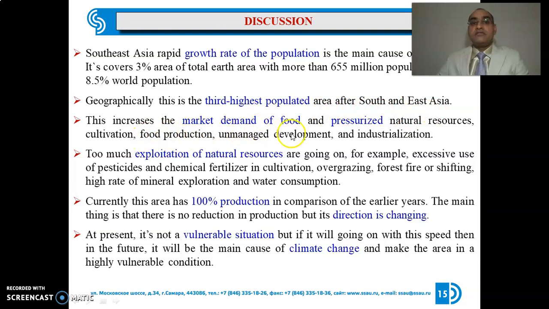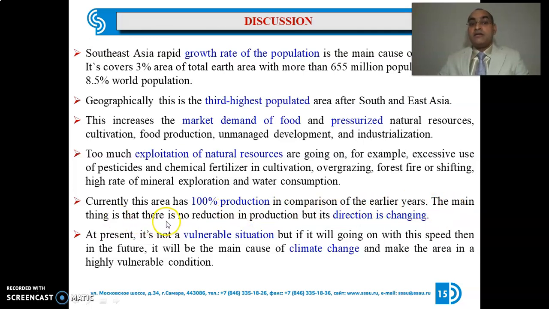This increased the market demand of food and pressurized natural resources, cultivation, food production, unmanaged development and industrialization. That's why too much exploitation of natural resources is going on. For example, excessive use of pesticides and chemical fertilizers in cultivation, overgrazing, forest fire, shifting, high rate of mineral exploration and water consumption.